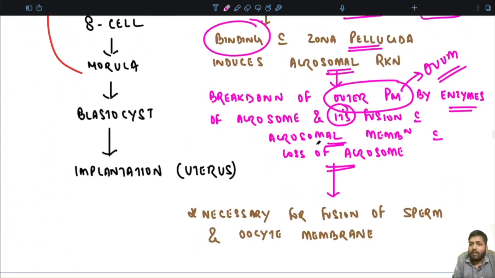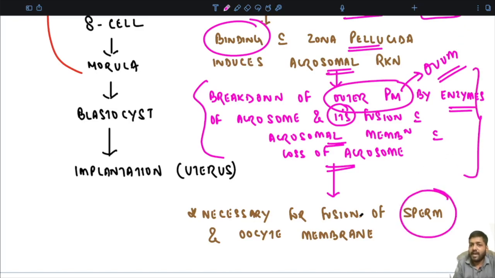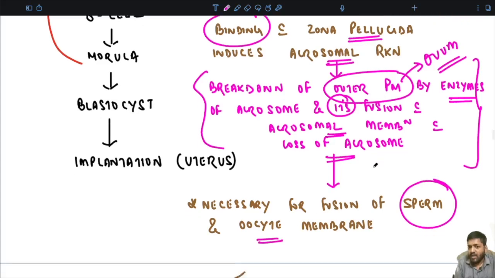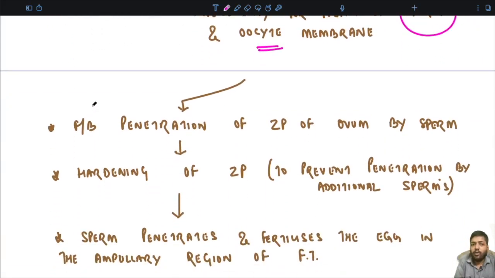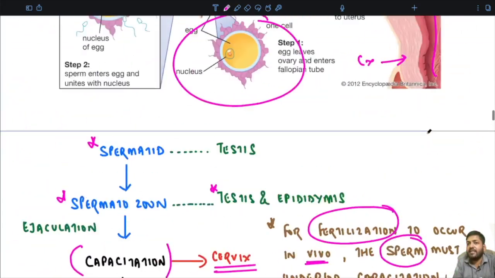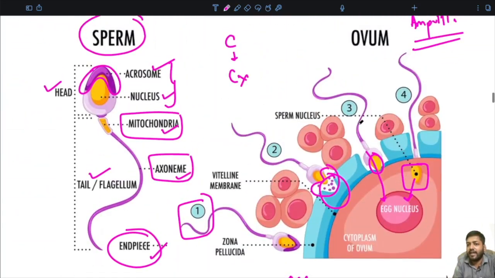Now remember, this action, the breakdown of the outer membrane of the ovum, is necessary for fusion of the sperm and the oocyte membrane. After the acrosome and the outer membrane of the egg have fused with each other, this is followed by penetration of the zona pellucida of the ovum by the sperm. As we can see, the sperm is now penetrating inside.